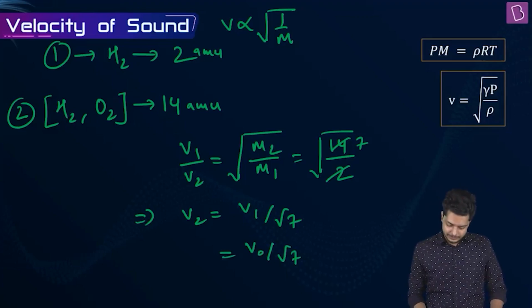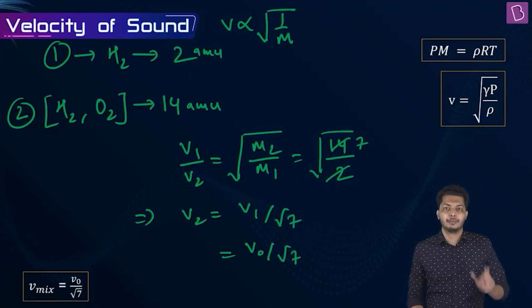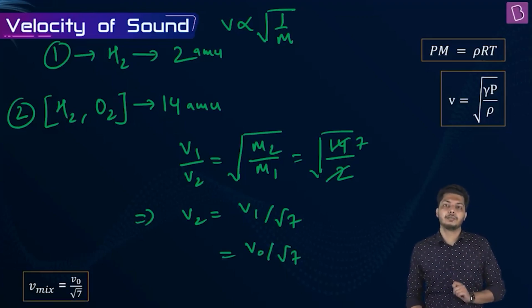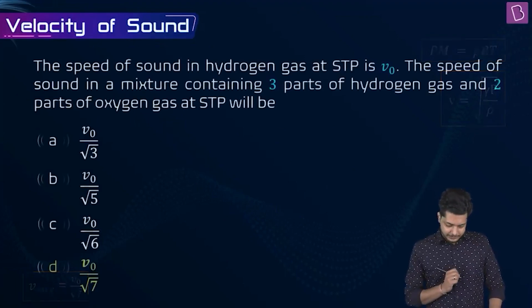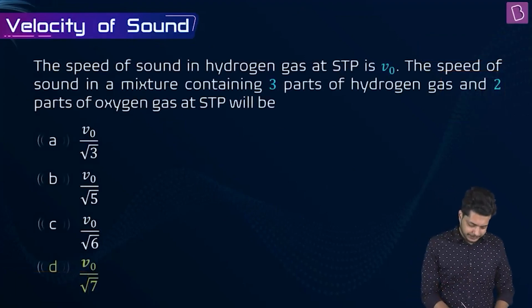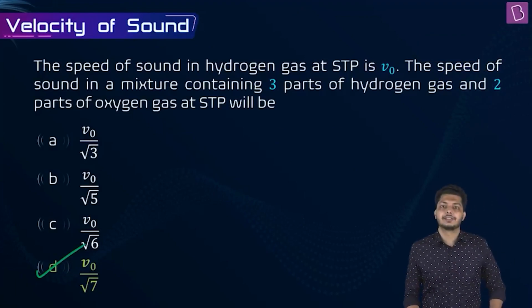So what is our answer? The speed in the mixture of these two gases will be V0 by root 7. Easy? Okay. So moving on to the options. Option D is the correct answer for this question.